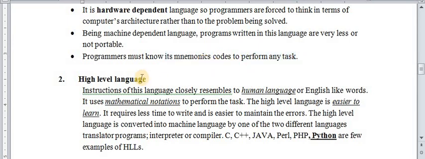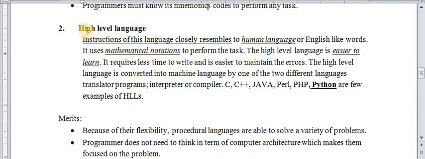Okay, now the next one, the second type of programming language, is high level language. Nowadays the programs are written in high level language, not in low level languages. Okay, so the instructions of this language closely resemble human language. So programs written in high level language are very close to human language, just like English sentences.